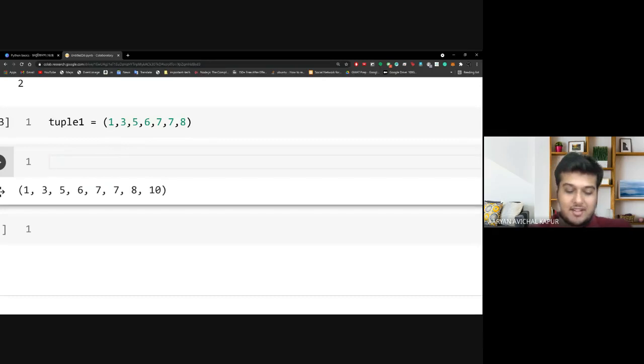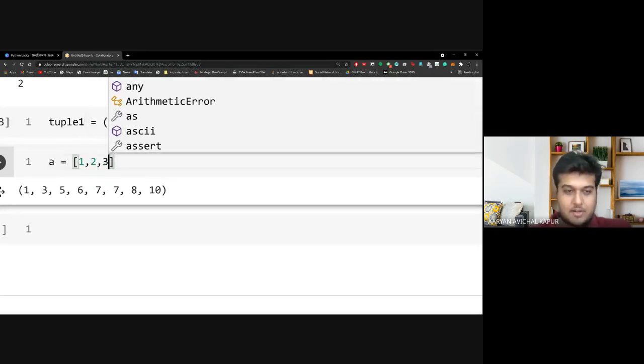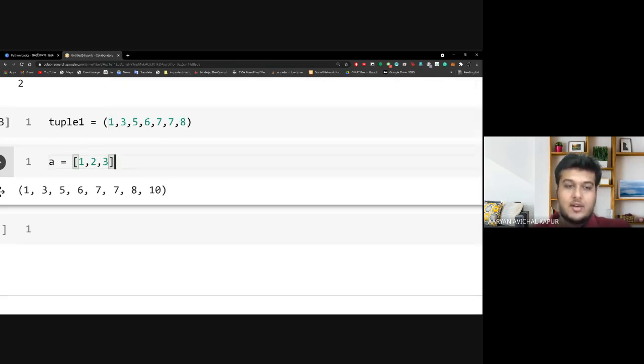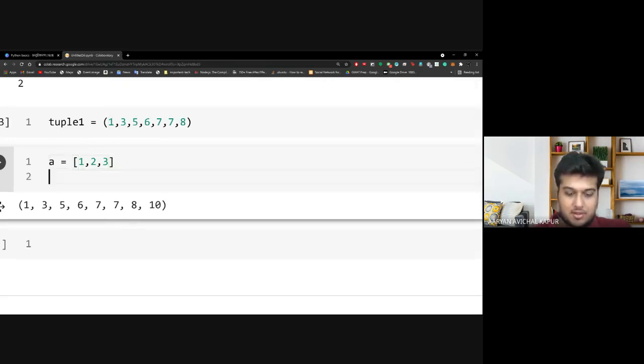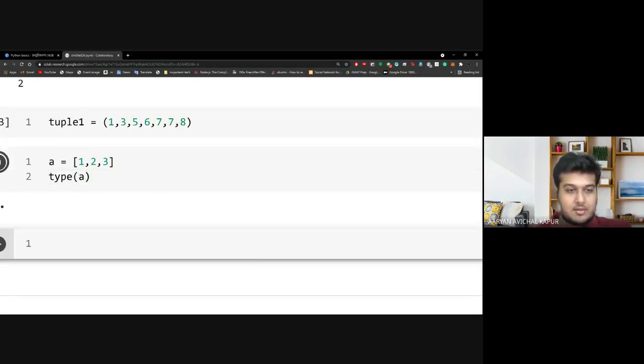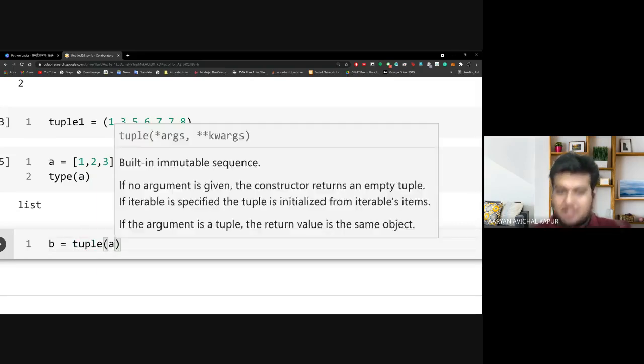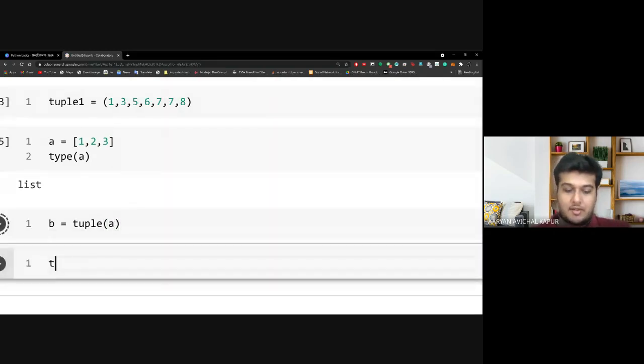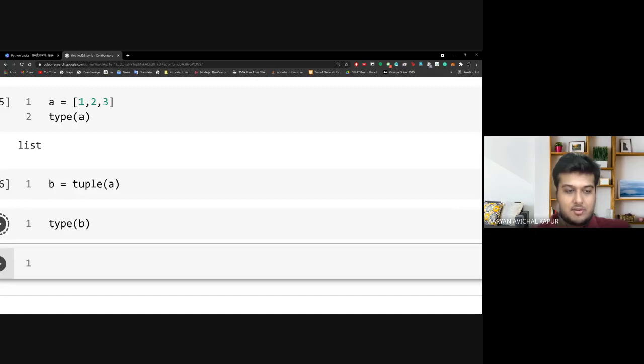So let us say that I have a list, right? a = [1, 2, 3]. Let me print type of a. a is a list, right? Now what I do is b is equal to tuple of a. What this does is it converts the list to a tuple. So now when I put in type of b, it will give me a tuple.